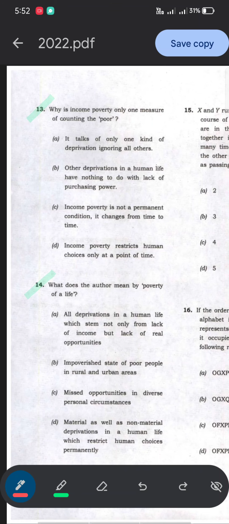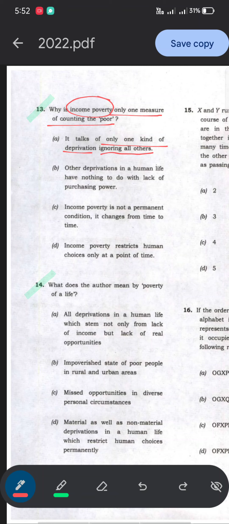It says, why is income poverty only one measure of counting the poor? Income poverty is only one measure. We have seen that it is just one of those measures, but there are others as well. The first option is, it talks of only one kind of deprivation, ignoring all others. This seems correct, but okay, we will not take it right now. We will read the other options.